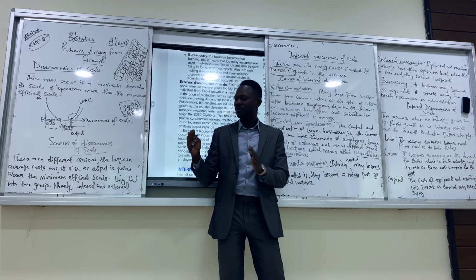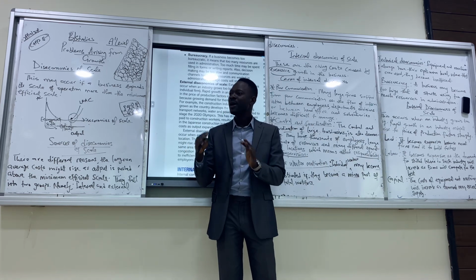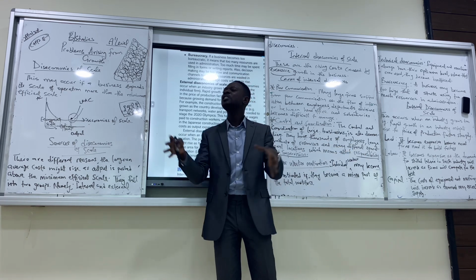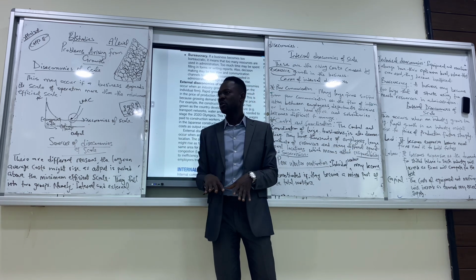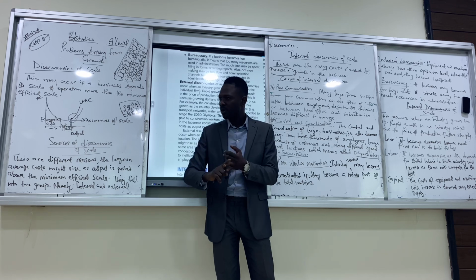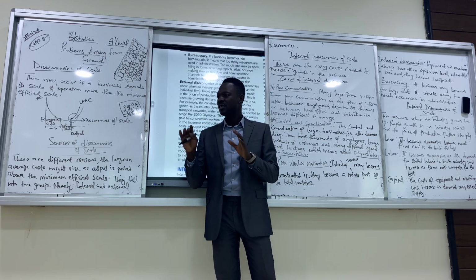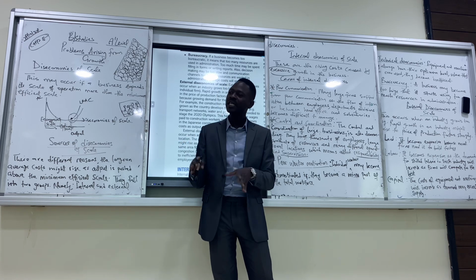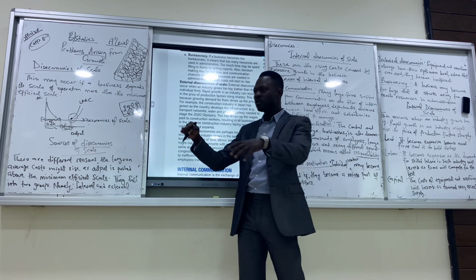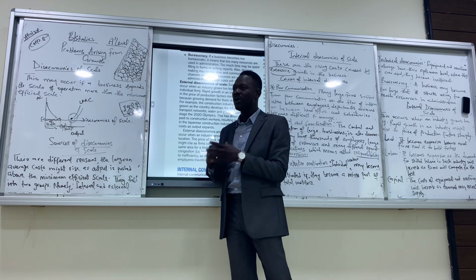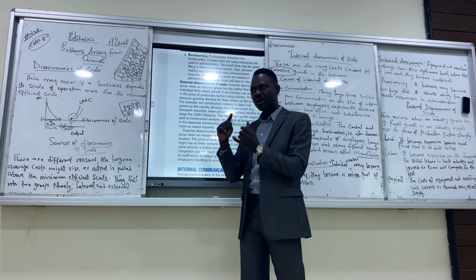External diseconomies of scale happen because the industry becomes so big that the resources are not enough in that industry. Land becomes expensive, labor becomes expensive, capital becomes expensive. If this happens in that industry, it is external diseconomies of scale. But for internal diseconomies of scale, we're talking about the growth that occurs within the industry, within the firm itself. And what are the problems of internal diseconomies of scale?